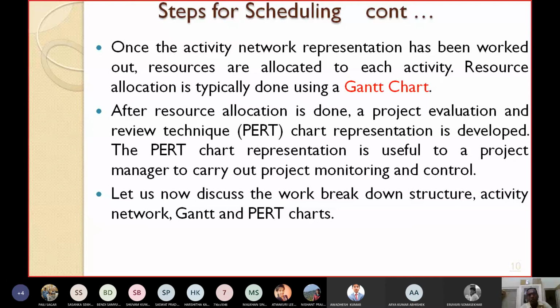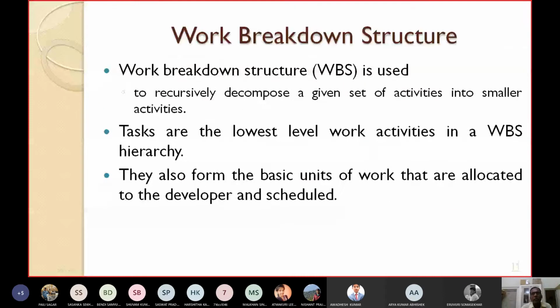So now let us discuss the different forms such as the work breakdown structure, WBS, activity network, Gantt charts, and PERT charts. We'll start with the WBS. WBS, which stands for work breakdown structure, is used to recursively decompose a given set of activities into smaller activities.